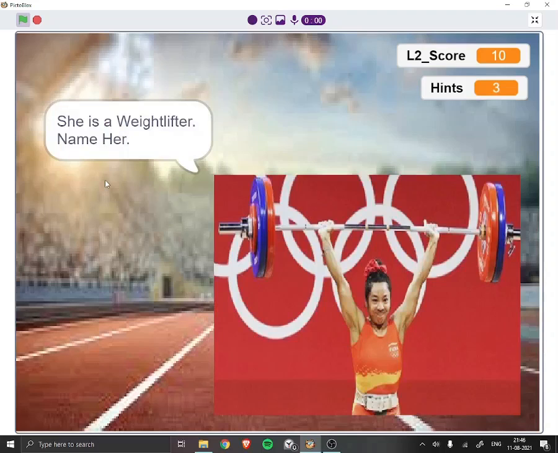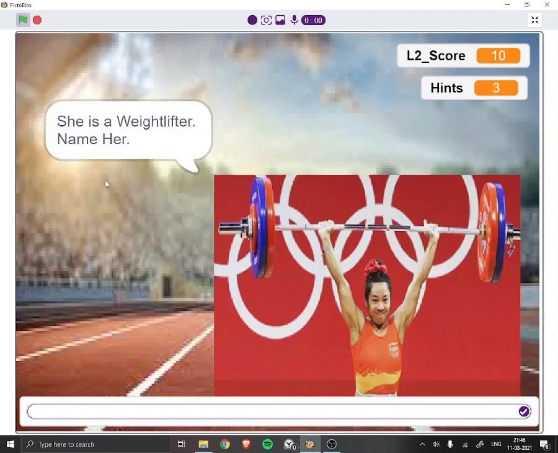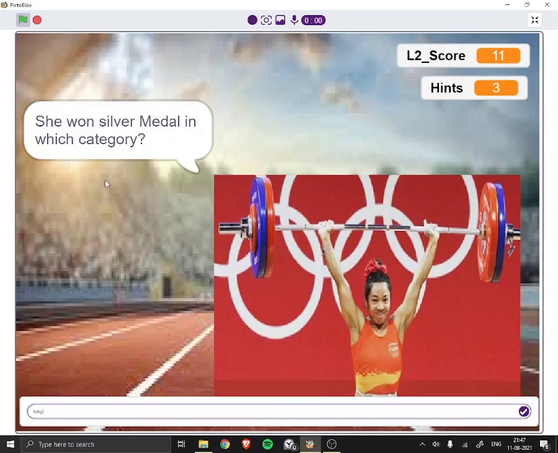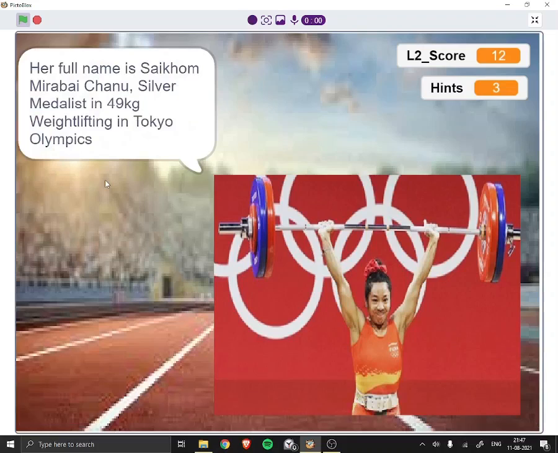She is a weightlifter. Name her. It's correct. She won silver medal in which category? It's correct.